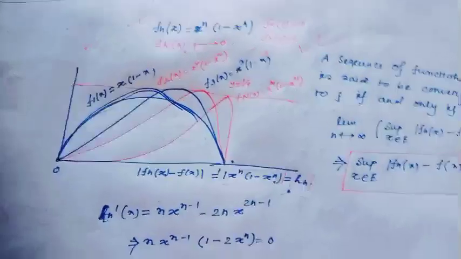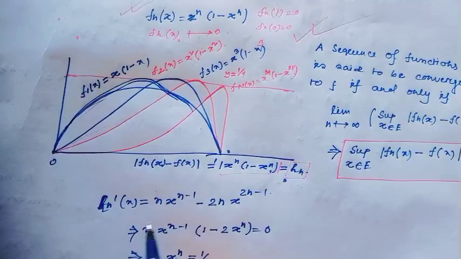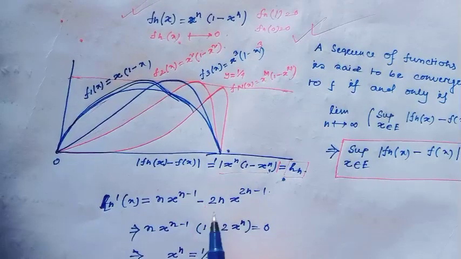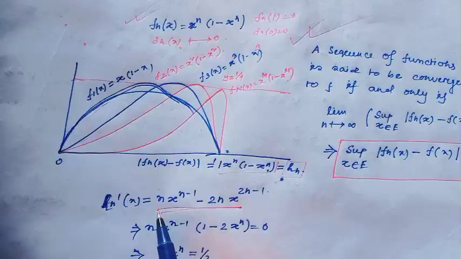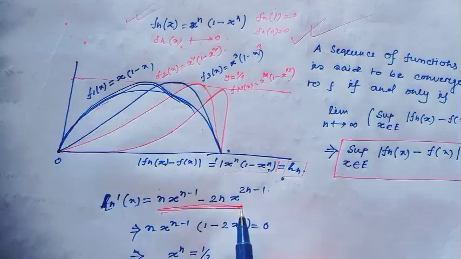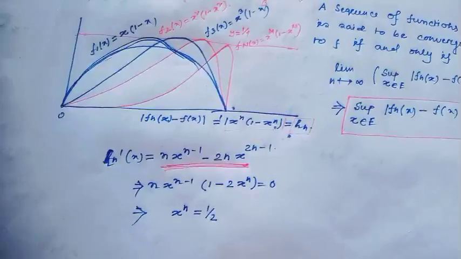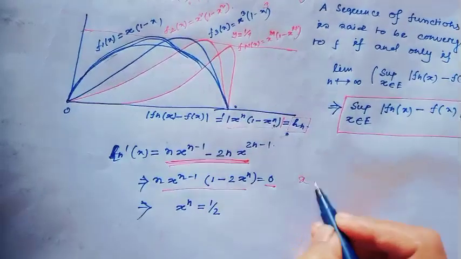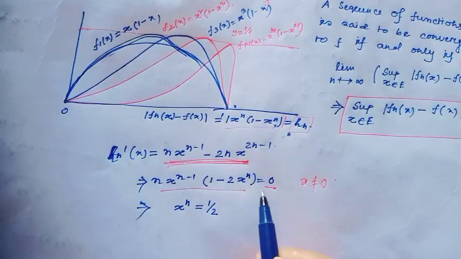And to find the maximum, we have to find the derivative, and the derivative would be n times x to the power (n minus 1) minus 2n x to the power (2n minus 1). And to find the maximum, h_n prime(x) would be 0, and this value would be equal to 0. And since x is not equal to 0, obviously 1 minus 2 x to the power n would be 0.